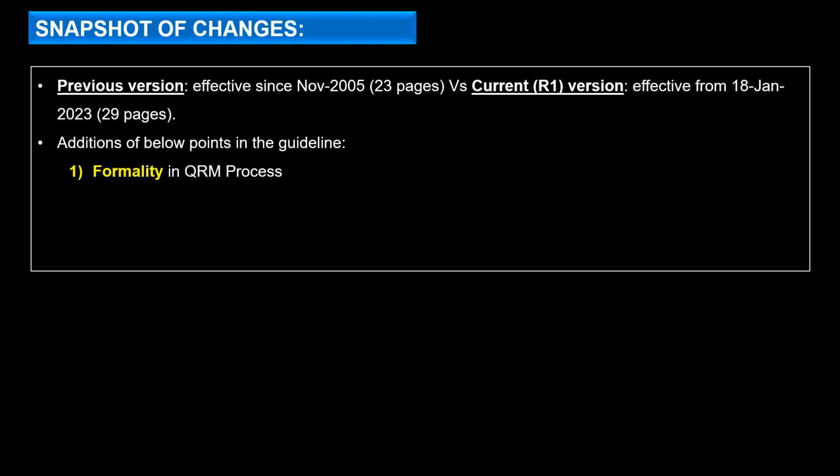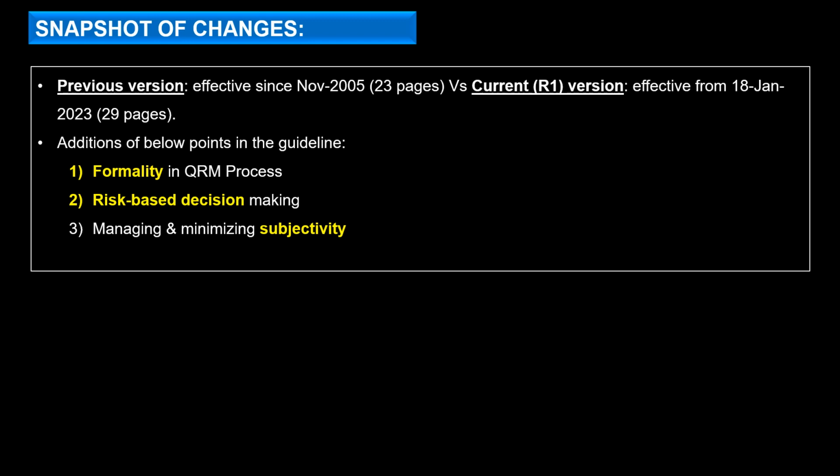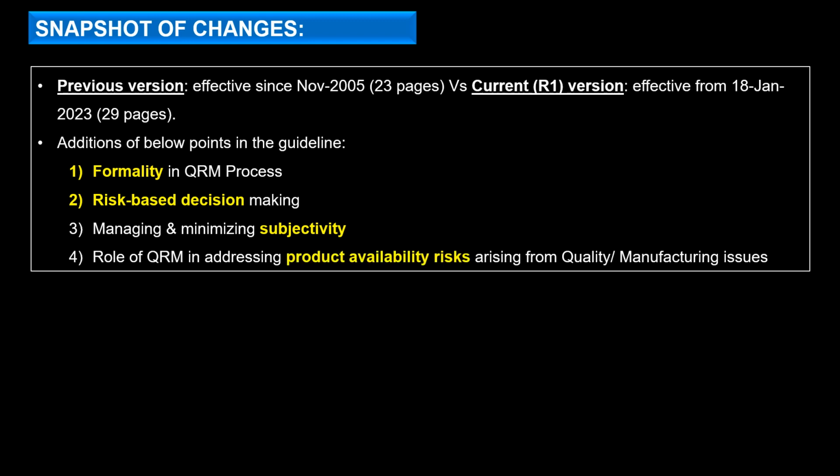So what are the details added? There are mainly four major changes. First is formality in the QRM process. We'll see further what formality means. Second is risk-based decision making. Third is managing and minimizing the subjectivity. And fourth is the role of QRM in addressing product availability risks arising from quality or manufacturing issues.